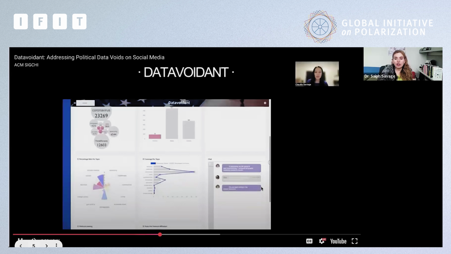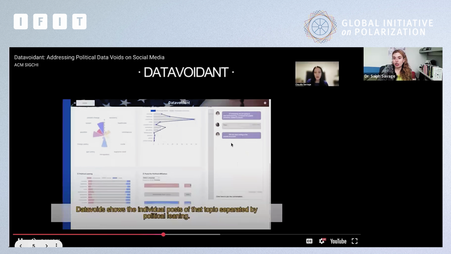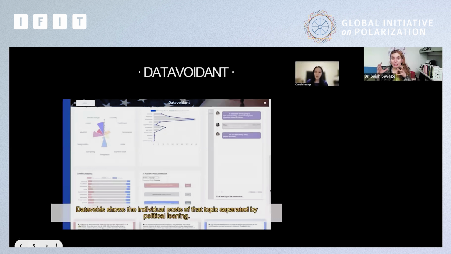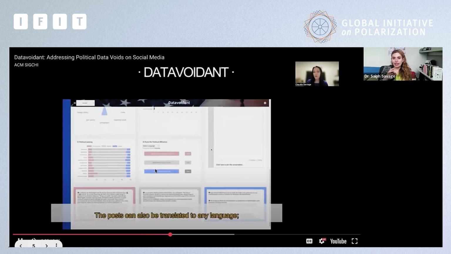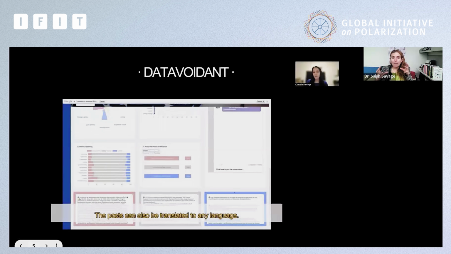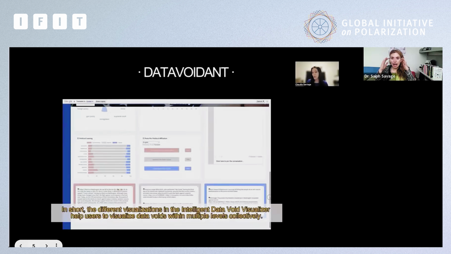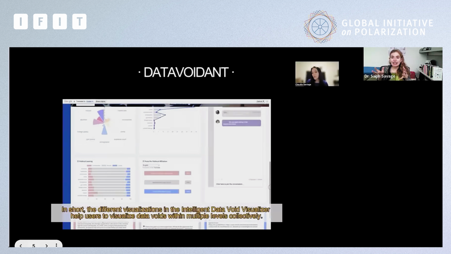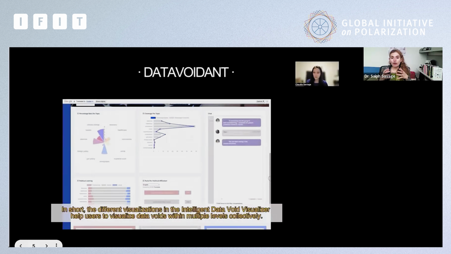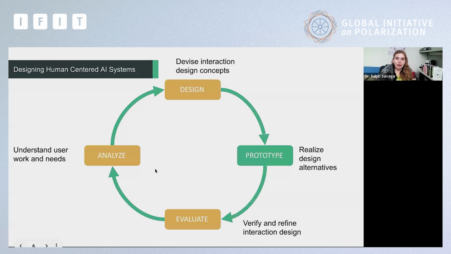And then here also on the right, you can see, for example, that the journalists can collaborate with other journalists to have discussions about how they're going to create the article together, to address that data void. And overall, what we did was use AI in the background to organize the data, and then we create data visualizations that help the journalists more easily make sense of the data they're observing, so that they can take action and start to write articles that cover those data voids.